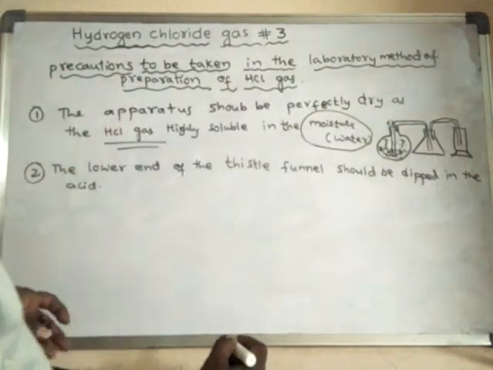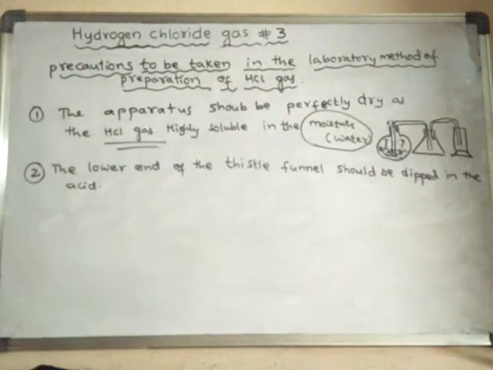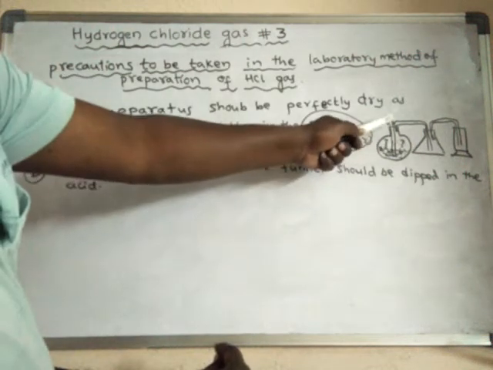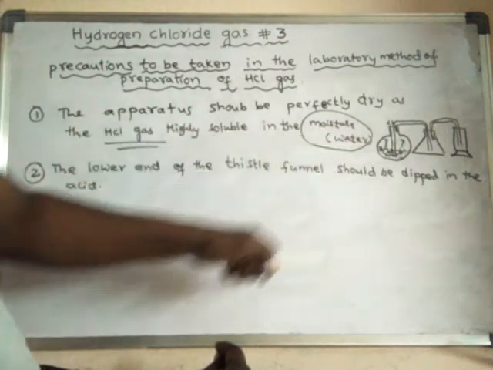Okay, so like this. In order to prevent the danger of entry of this HCl gas into the atmosphere, we have to dip the thistle funnel into the acid.